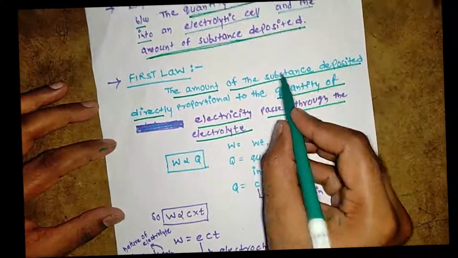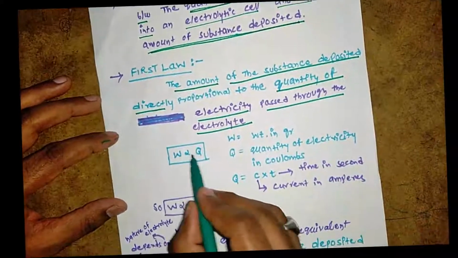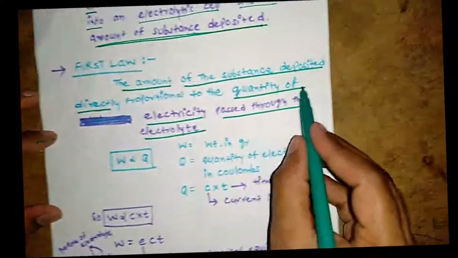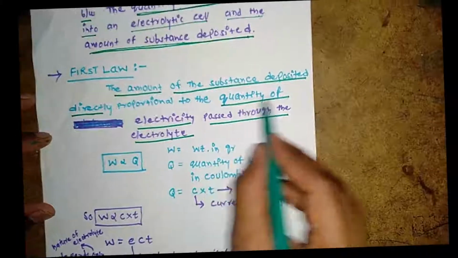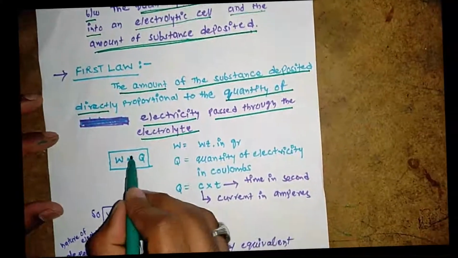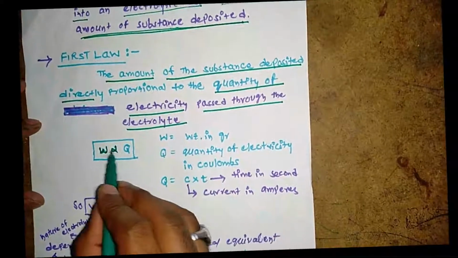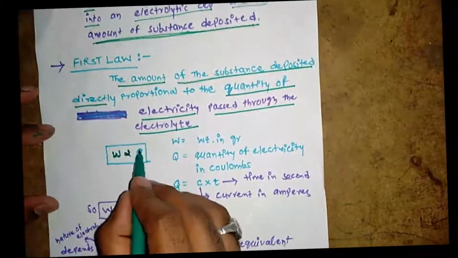So the amount of substance, W, is directly proportional to the quantity of electricity passed through the electrolyte, that is Q. So W is directly proportional to Q.